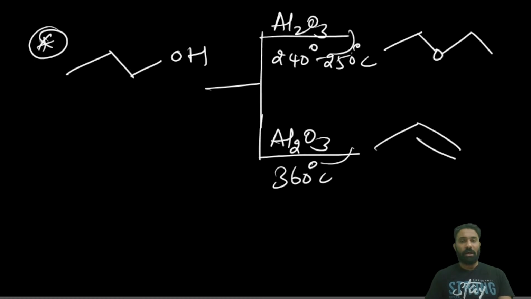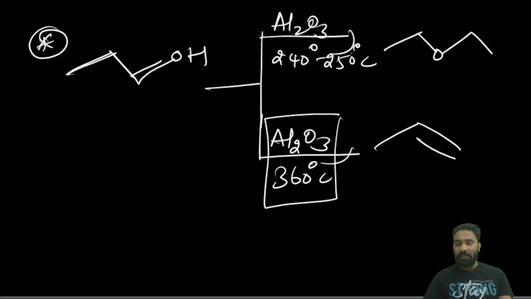So how is the temperature playing a very crucial role? When we have taken the reagent H2SO4, high temperature should be maintained, and if Al2O3 is taken, high temperature should be maintained. If a nominal temperature is maintained, the product is converted into the ethers. Now we'll see the mechanism of how the alkene is formed at a high temperature.